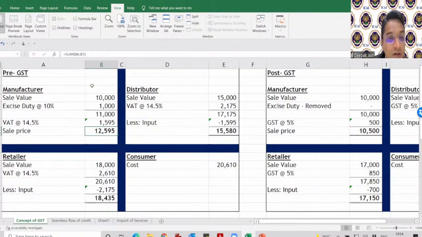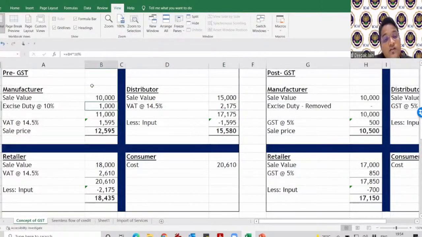Now this manufacturer, when he used to sell to the distributor, would sell at 15,000 rupees. The distributor will charge only VAT because he is not a manufacturer, so he does not have to pay excise duty. Excise duty was levied only on the activity of a manufacturer. So when a person used to manufacture something, he used to charge excise duty. So this distributor used to sell at 15,000 rupees. On this, VAT was charged at 14.5%.